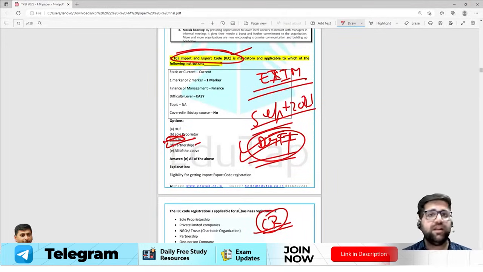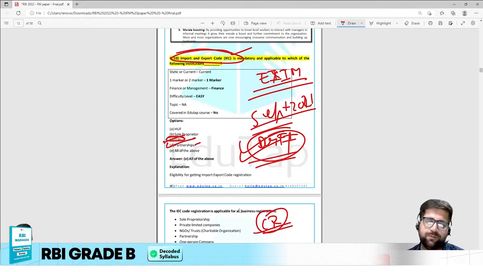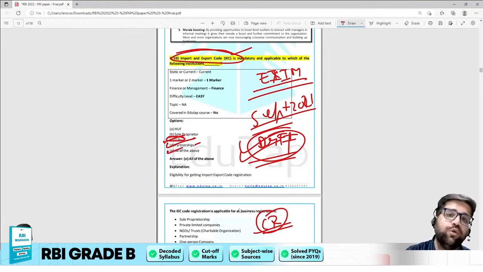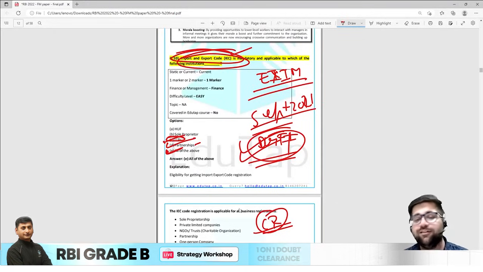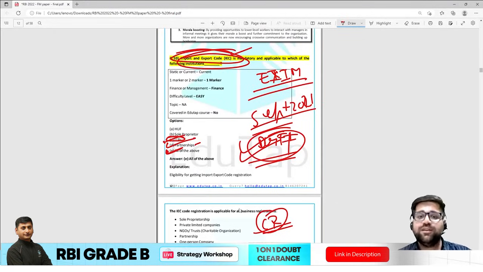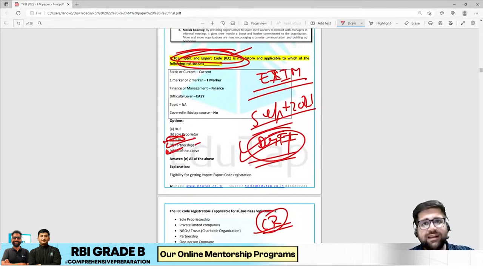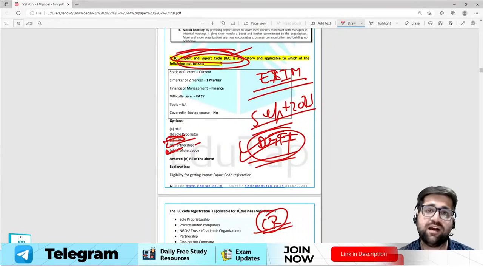And mind you, my friend, many of my friends who appeared in this paper did not know this particular code, but they took the calculated risk and marked their answer as all of the above, and this is the correct answer. So in certain topics, even if you don't know the answer, you could attempt the question using certain knowledge.